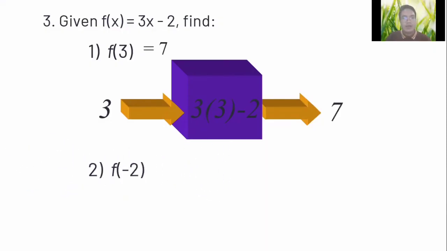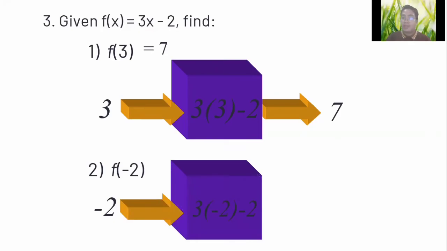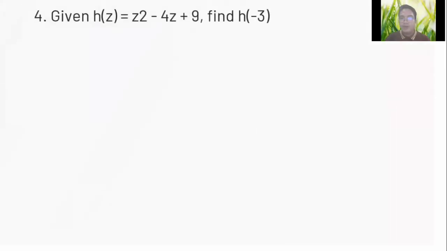Another one, we have f of negative 2. You have to find the value of the function if the value of x is negative 2. Substitute. We have 3 times negative 2 minus 2. That is 3 times negative 2 is negative 6 minus 2. That becomes negative 8. So don't be confused with the signs. It is a must that you become familiar with the basic rules for signed numbers in algebraic expressions.